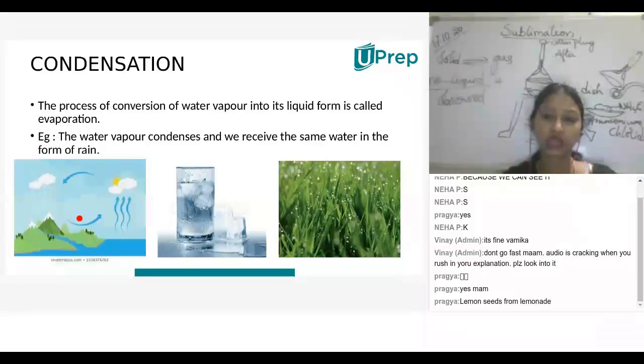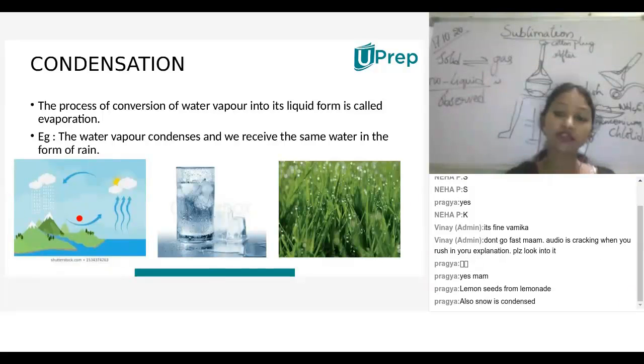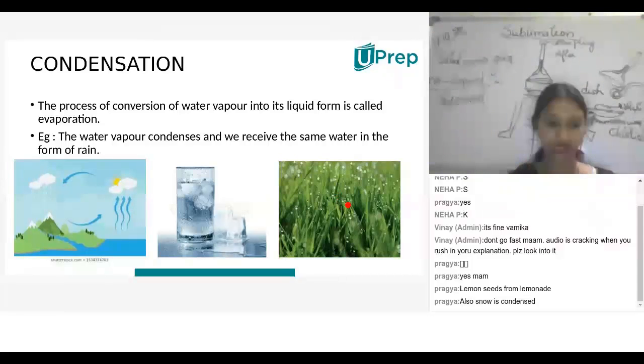It's a natural phenomenon we can observe in the atmosphere. Have you seen the droplets on the surface of plants early in the morning? Because of the difference in temperature and pressure, the water vapor present in the atmosphere converts to liquid state, and this is present on the surface of plants. It's a simple example of condensation. Is it clear?